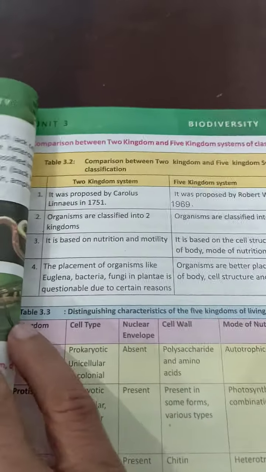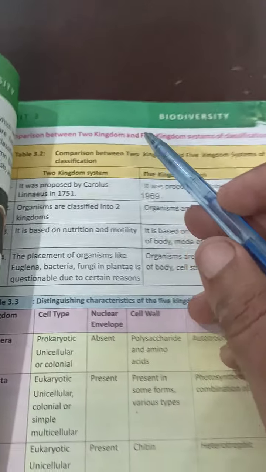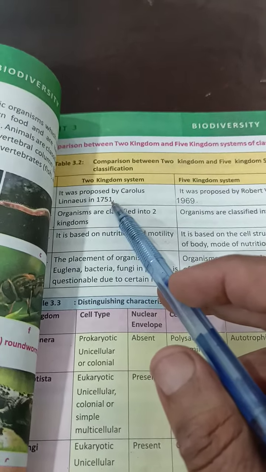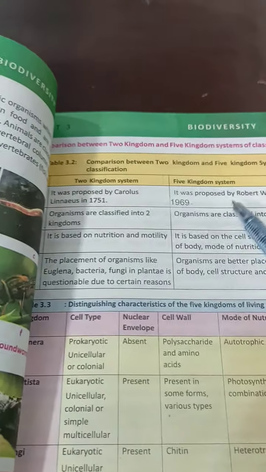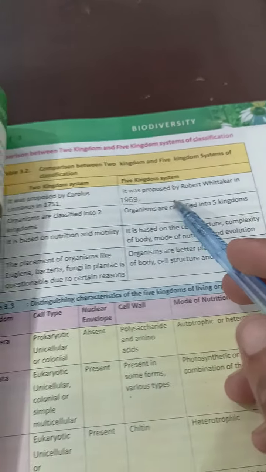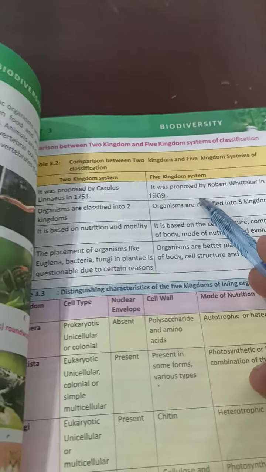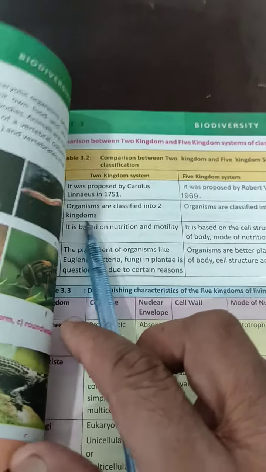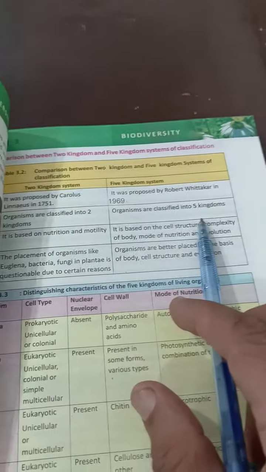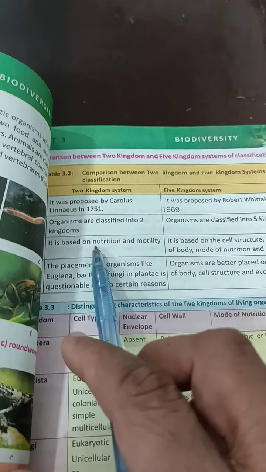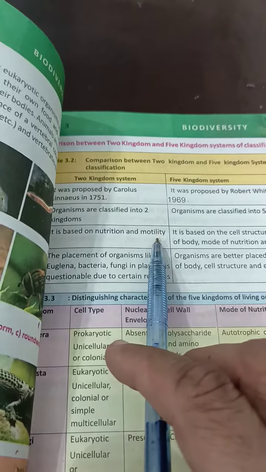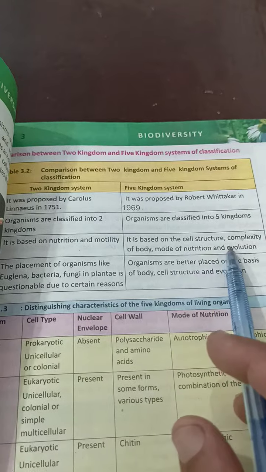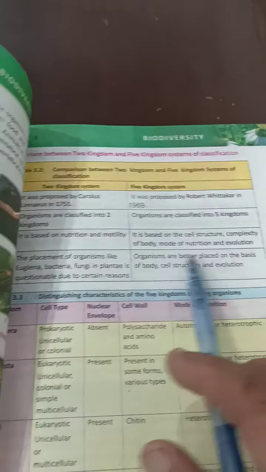And now another topic is about the comparison, the difference between the two kingdom and five kingdom systems of classification. The two kingdom system was proposed by Carolus Linnaeus in 1751, and the five kingdom system was proposed by Robert Whittaker in 1969. Organisms are classified in two kingdoms in one, and in five kingdoms, five groups, in the other. The first is based on nutrition, taking of food, and motility. The second is based on cell structure, complexity of body, mode of nutrition, and evolution.